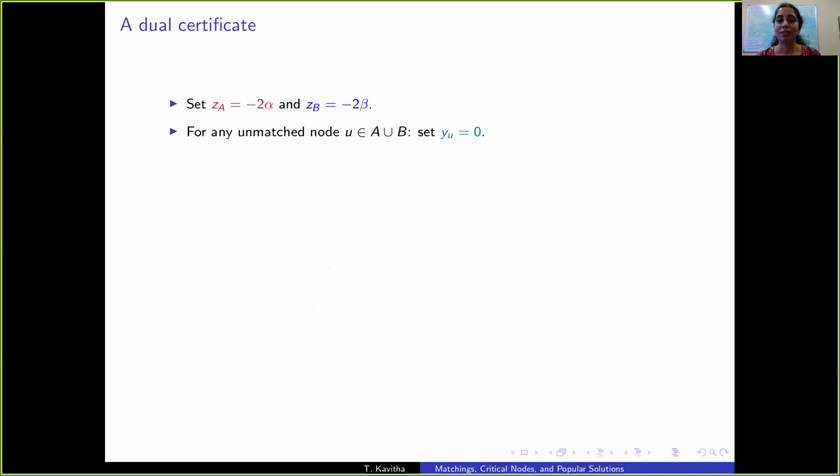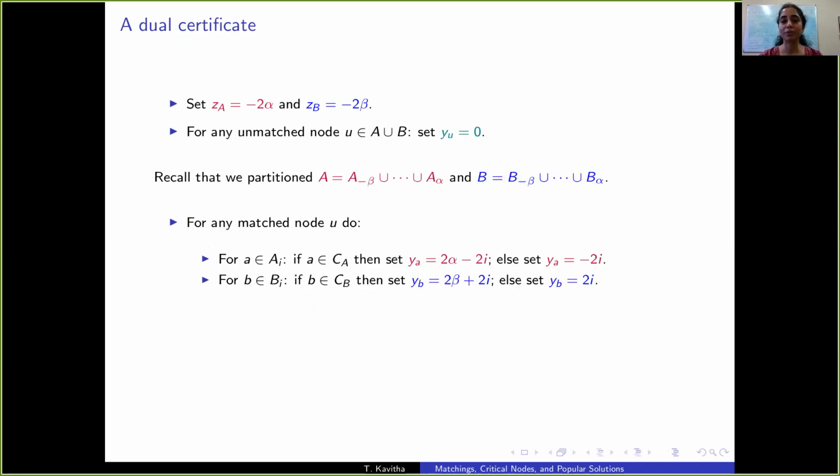We set the dual variables as follows. Let's set ZA to -2 alpha and ZB to -2 beta, and unmatched nodes have their Y values set to 0. For matched nodes, we set Y values as follows. For a node A in A_i, if it's critical, let's set its Y value to 2 alpha - 2i, and if it's non-critical, it will be -2i.